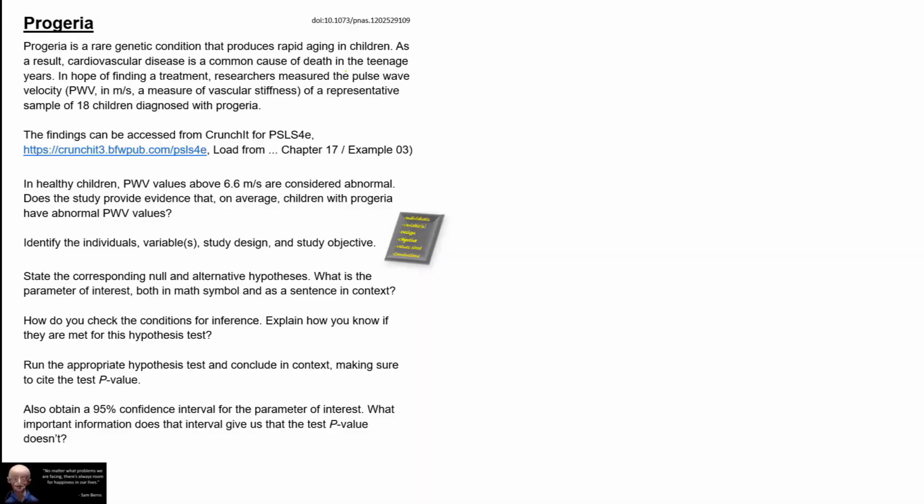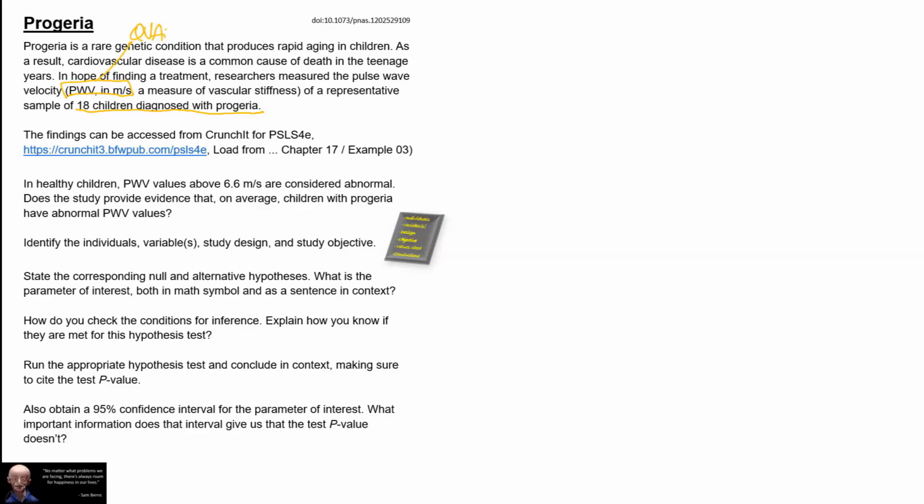Progeria. The individuals here are the 18 children diagnosed with progeria. And for each of them, we measure the pulse wave velocity in meters per second. So that's our variable, and it's a quantitative variable.